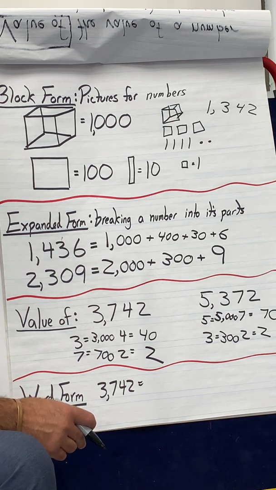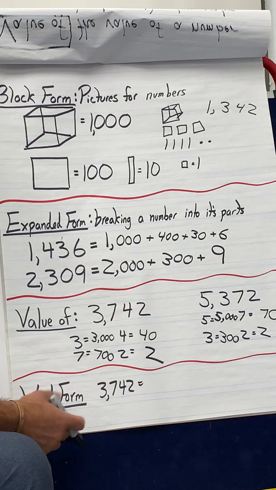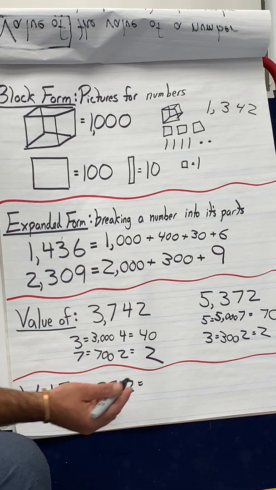And then word form, 3,742. You write it like you say it. Now, the bigger the number, the more words it is, but that's just how it works.